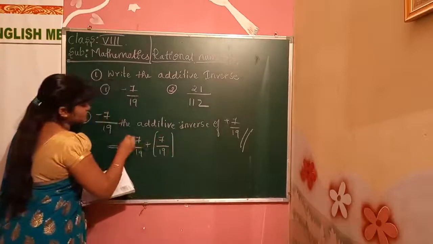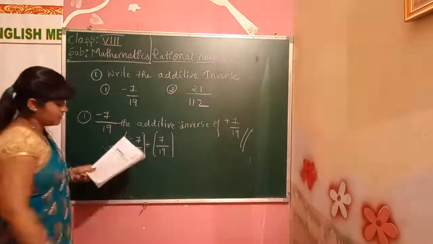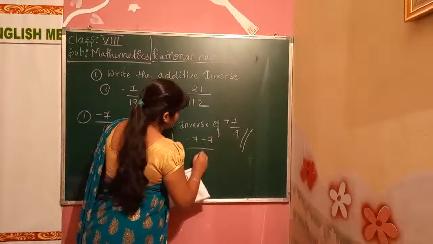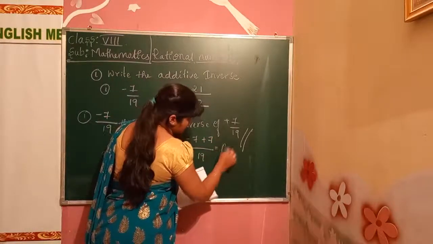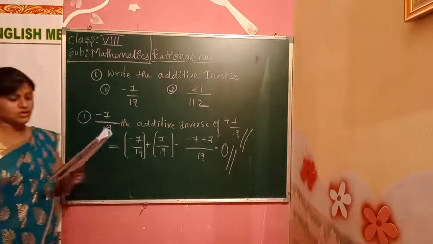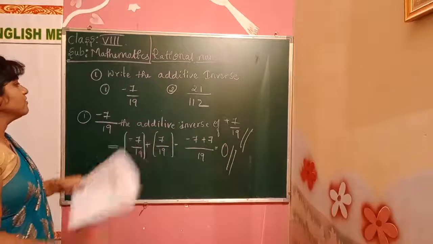What is the answer? Minus 7 plus 7 divided by 19. What is the answer, children? 0 will be the answer. Always in the additive inverse, the answer will be 0 only. Okay, this is the first problem.